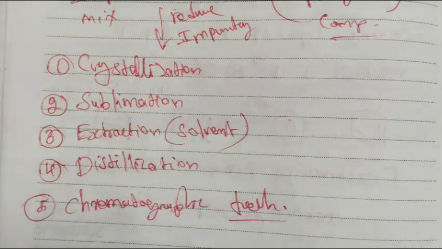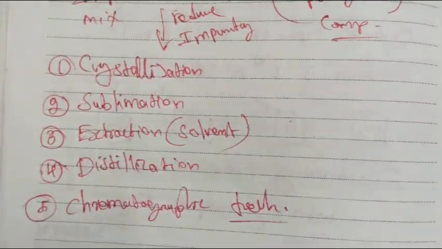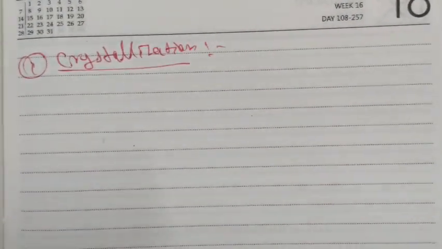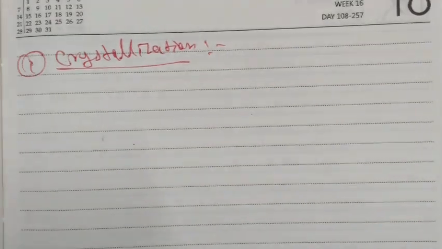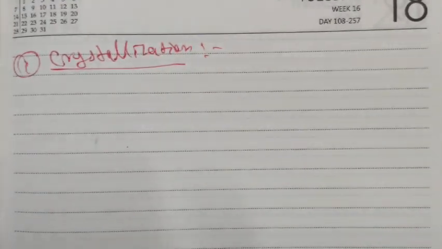So purification, especially in the case of organic compounds, because this unit is organic. Among these five types of techniques used for purification, the first case is crystallization. This is actually the theoretical part. You should just understand what the techniques are and what the process is like. That is enough, because when we clearly understand what the question is asking, we can solve it.